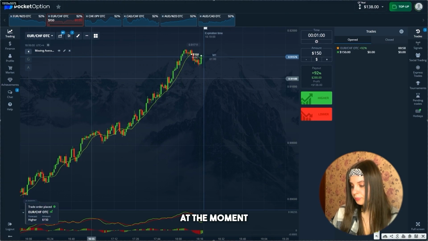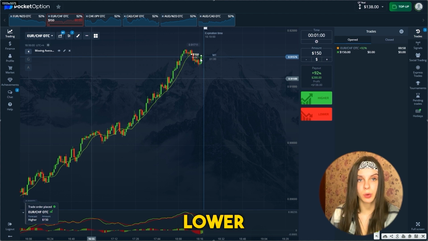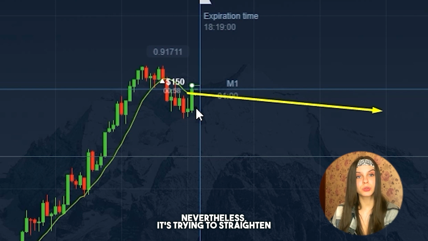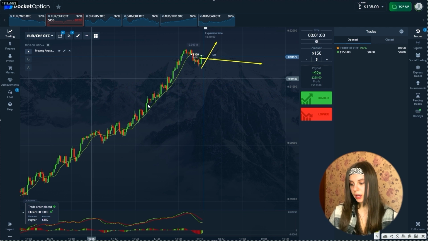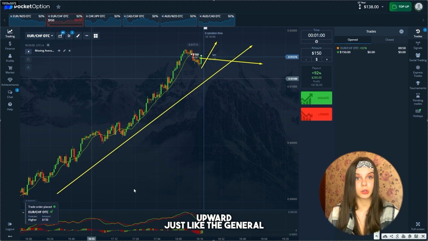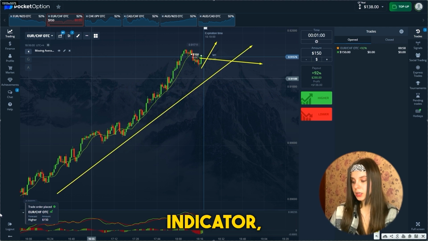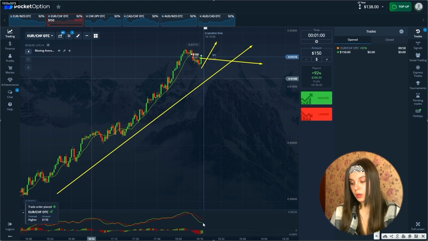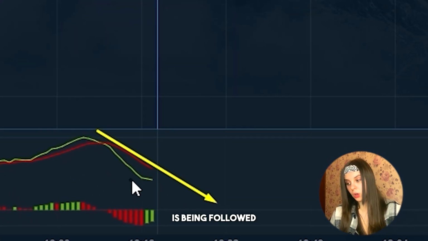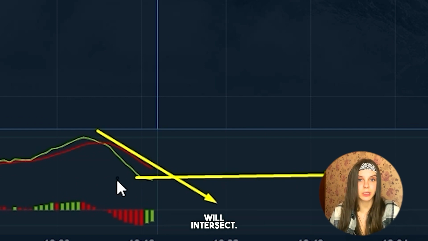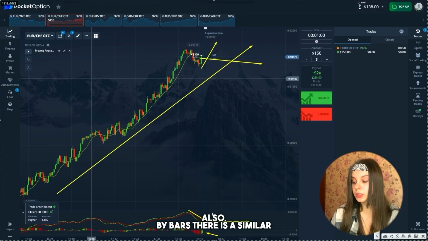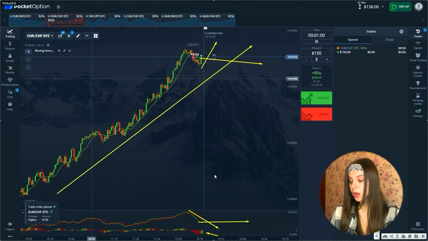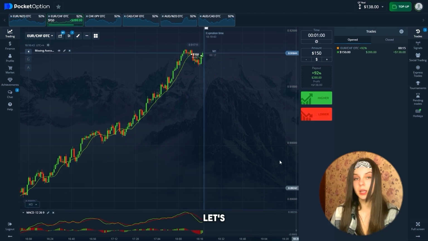At the moment, we are observing that the moving average has already moved slightly to the lower position. Nevertheless, it's trying to straighten out. We have already overcome this moving up position and are moving upward, just like the general one. According to the MACD indicator, we have a similar situation. We see that our direction is being followed and most likely they will intersect. But the trend has already begun to change. And also by bars, there is a similar situation towards a green, which corresponds to a change in a trend. Let's watch.